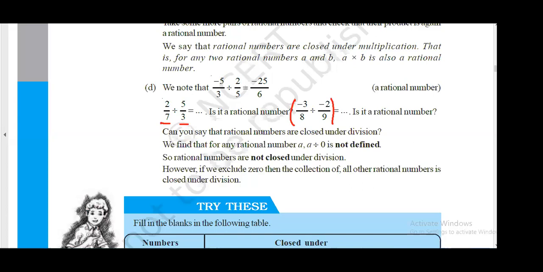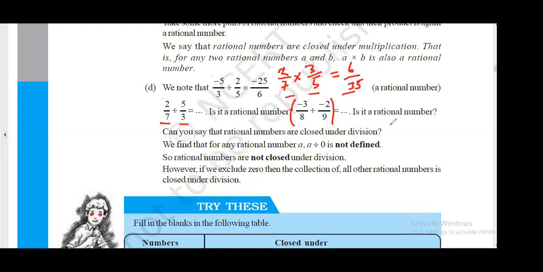Yes. So we know that division can be converted into multiplication by taking the reciprocal of the other number. So it will be 2 by 7 into 3 by 5. Got it? So we will get 6 by 35. So yes, rational into rational, rational.